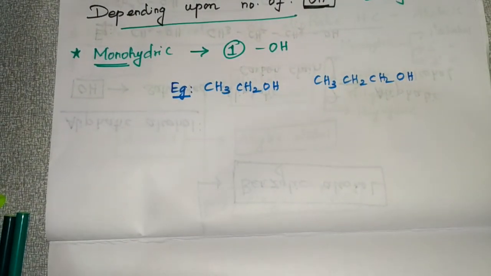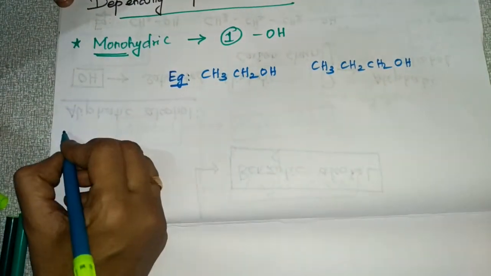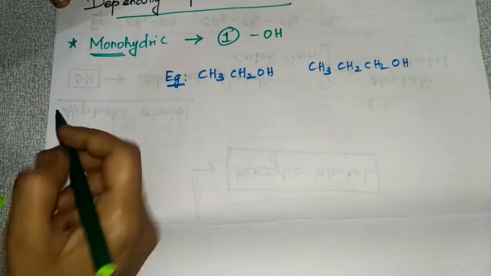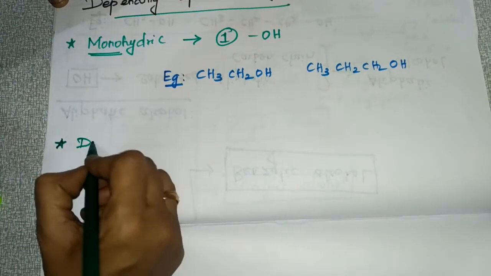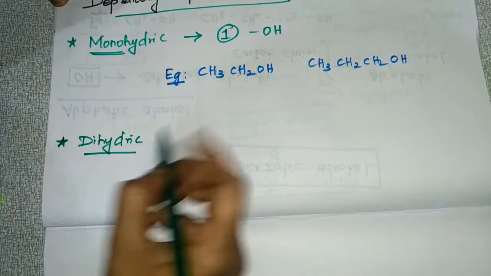Next classification is dihydric alcohol. So what do you mean by dihydric? Di means two OH groups will be there.